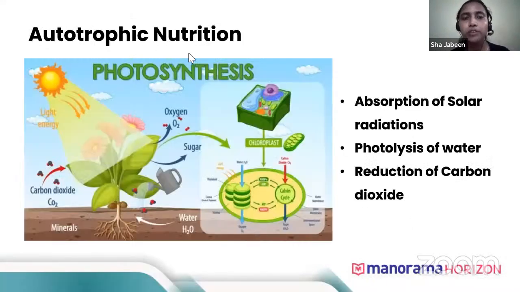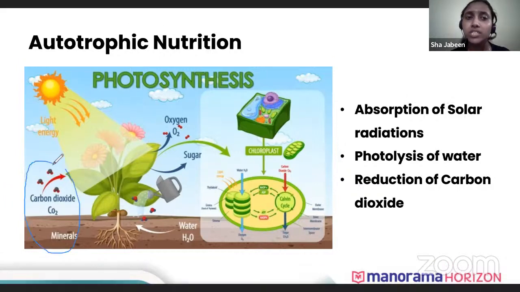Autotrophic nutrition means the process of photosynthesis. Here, the nutrients are obtained by the process of photosynthesis. In photosynthesis, there are 3 things you have to keep in mind. One is the raw material which is required. The raw materials required are carbon dioxide, minerals, and water. Most importantly, carbon dioxide and water are the raw materials required for photosynthesis. And the products formed during photosynthesis are oxygen and sugar.